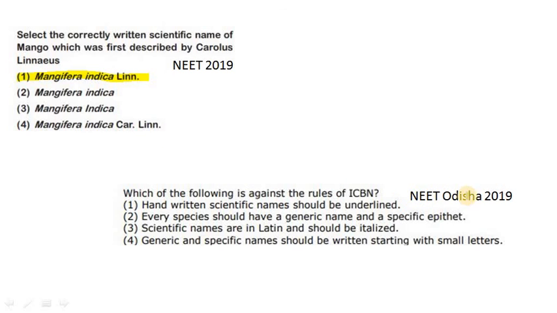This question was asked in NEET Odisha 2019. Which of the following is against the rules of ICBN? First option, handwritten scientific names should be underlined. Yes, this is correct. Second option, every species should have a generic name and a specific epithet. Yes. Option number 3, scientific names are in Latin and should be italicized. Yes. Option number 4, generic and specific names should be written starting with small letters. No, it is wrong. The genus should be written in capital letters and the species must start with small letters.